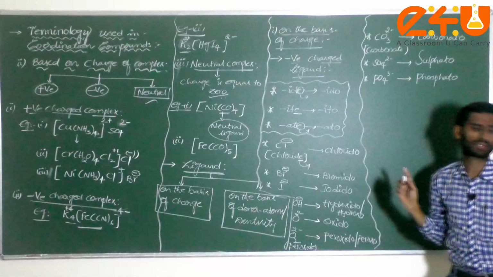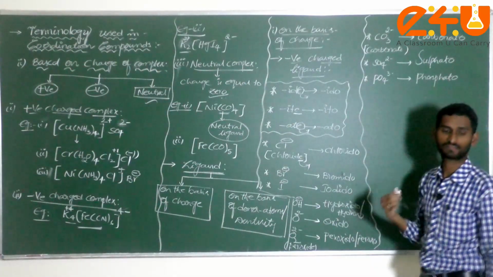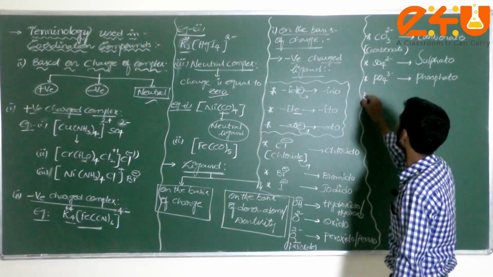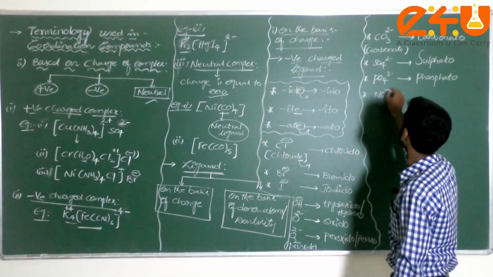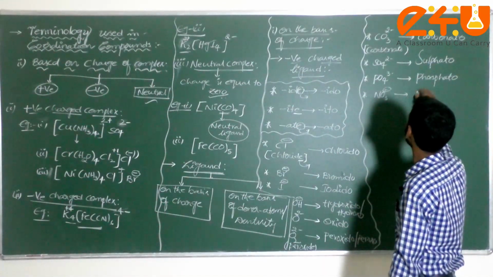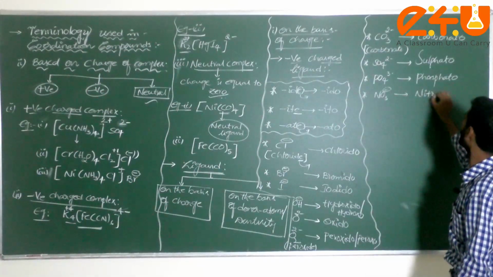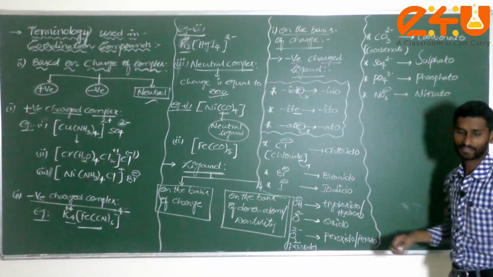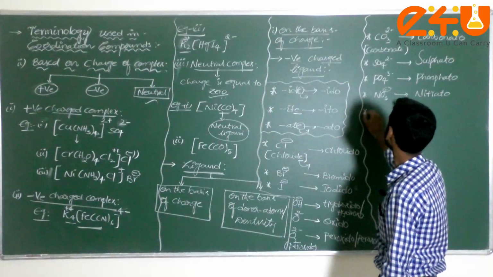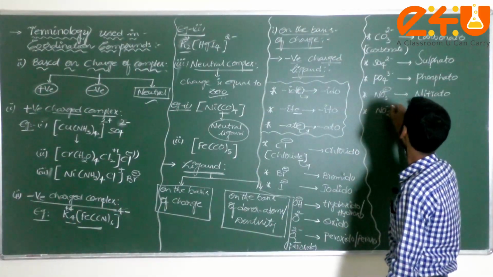This is very, very important. All the types of ligands based on the charge you must learn. Next one, NO3 minus, generally called nitrate. It is now called nitrato. Next one, NO2 minus.